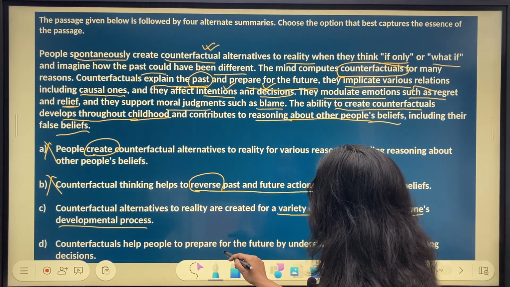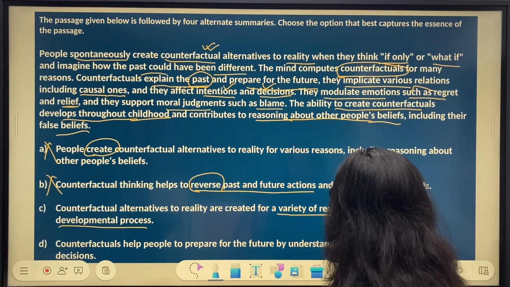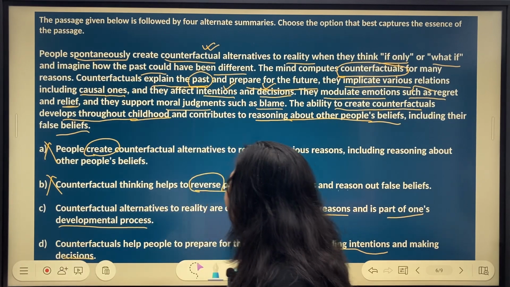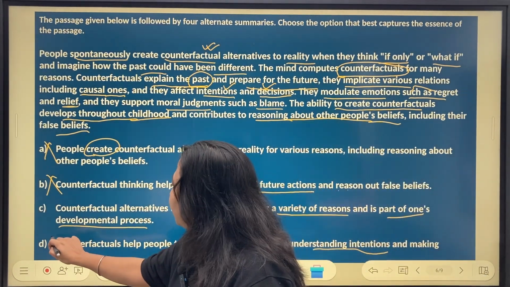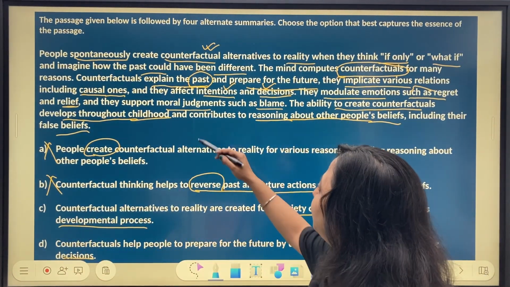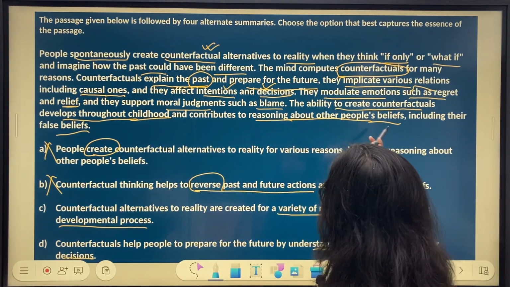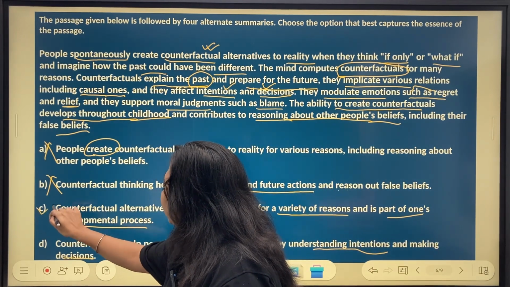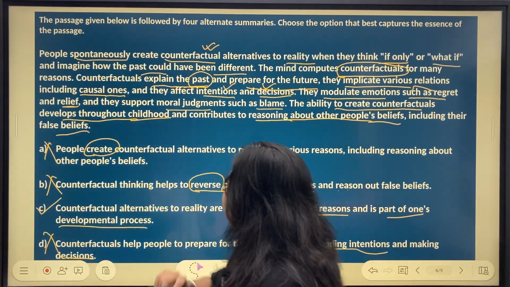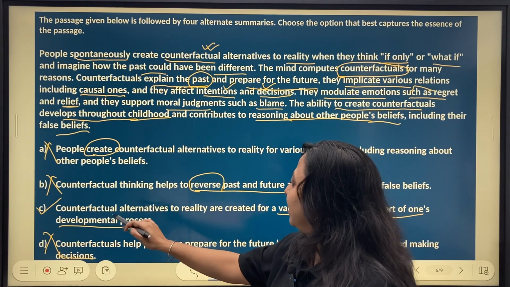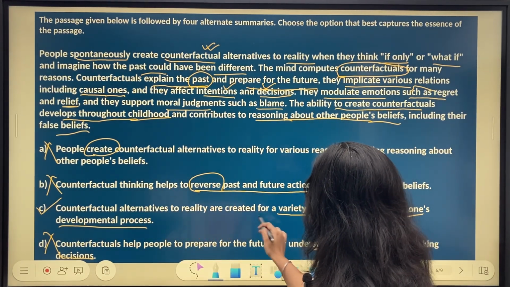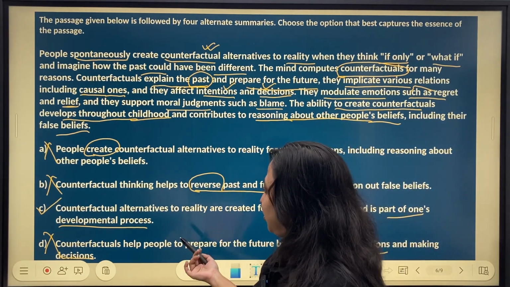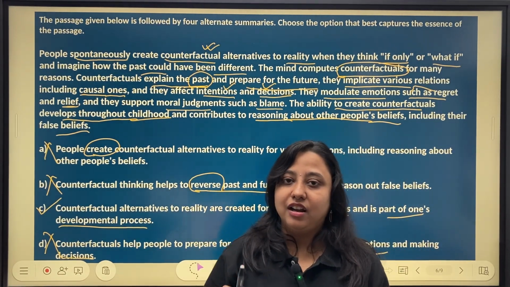Option D: counterfactuals help people to prepare for the future by understanding intentions and making decisions. One part of the process, but C still looks like a better choice comparatively. Why? Because we are also talking about this last line where counterfactual ability develops through childhood. So C seems to capture the essence of the passage better. I am going to reject D here. So the correct option is: counterfactual alternatives to reality are created for a variety of reasons and is part of one's developmental process. All right. So C is the correct answer choice.